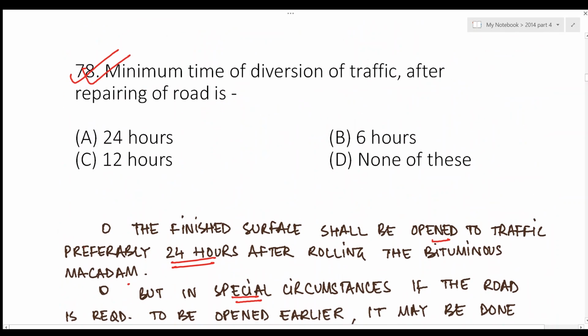So the answer for this particular question should be: minimum time of diversion of traffic should be greater than 4 hours, and according to the options given here, it should be 6 hours. But the preferred time is always more than 24 hours, while the minimum time after which you can open traffic is 4 hours or greater than 4 hours. According to the options, it is 6 hours, right?